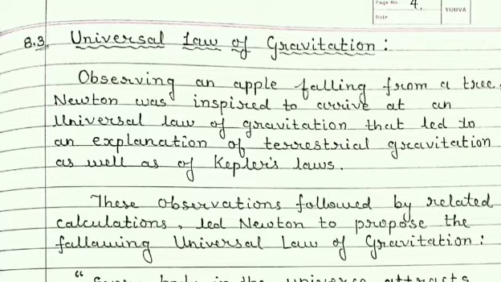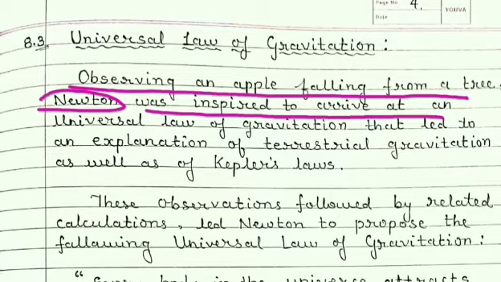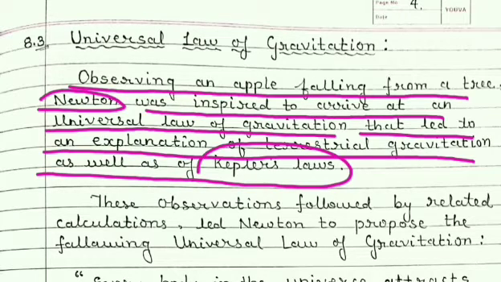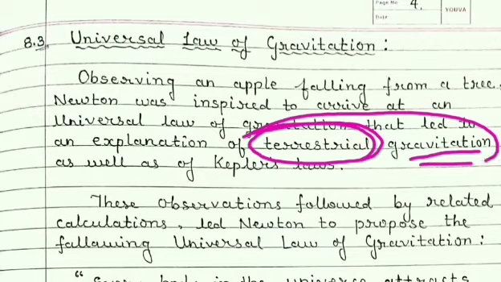Now students, observing an apple falling from a tree, Newton was inspired to arrive at a universal law of gravitation, which led to an explanation of the terrestrial gravitation as well as of Kepler's laws. Students, here terrestrial means of earth or on the earth, phenomena which occur on the earth due to gravitation, that is terrestrial gravitation.